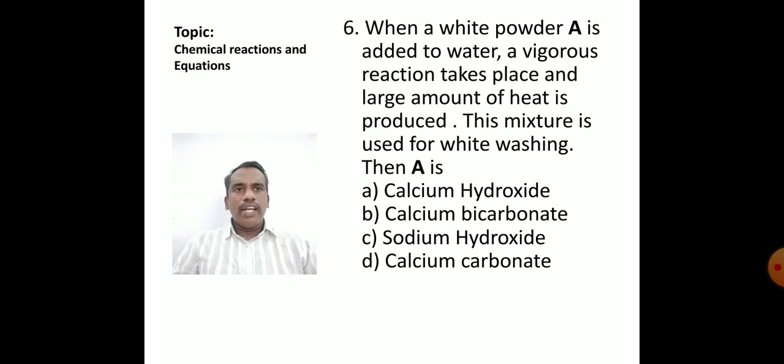When a white powder A is added to water, a vigorous reaction takes place and a large amount of heat is produced. This mixture is used for whitewashing. Then A is called what? A very lengthy question, but a very good application type of question. When a white powder A is added to water, a vigorous reaction takes place. This is the example that we had chosen under exothermic reactions.